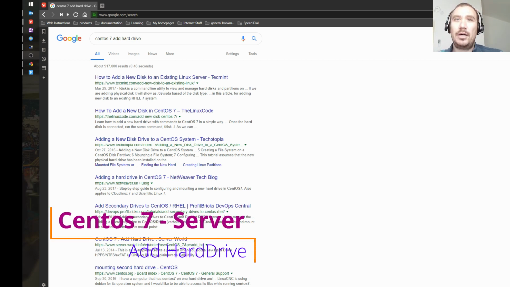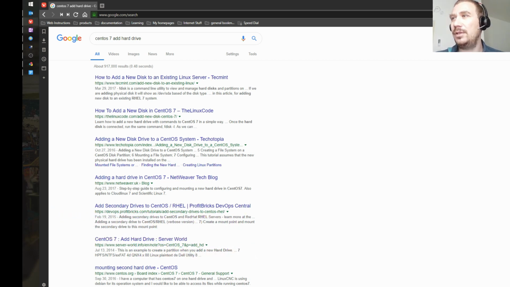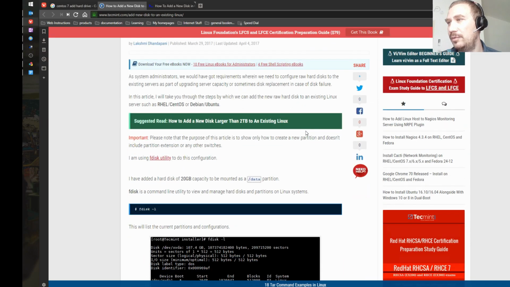So today we are going to add ourselves a hard disk to the CentOS VM that I created not too long ago. So let's examine those two help files or procedures and see which one fits our needs. We need to mount it to a specific mount point, and we also need to make sure that it comes after startup.